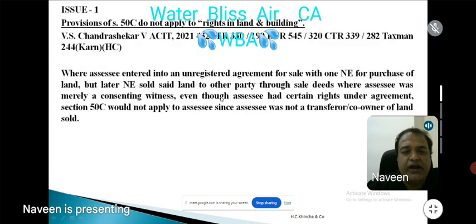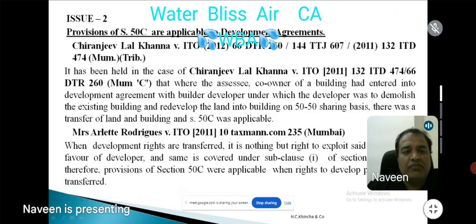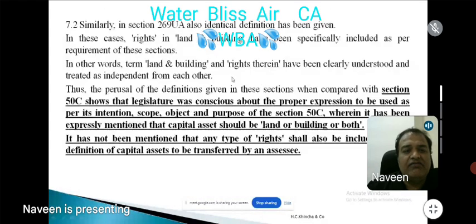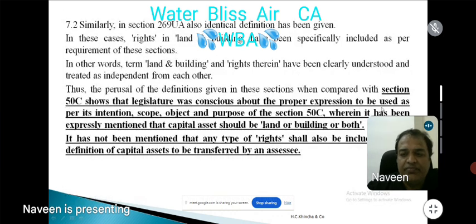We discussed that the provisions of 50C do not apply to rights in land and building. It does not apply to development agreements, nor to land development rights. Therefore, if you see here, Soumya Satan, not applicable to land development rights, ITAT Bangalore Bench. What is it telling? Section 50C shows the legislature was conscious of the proper expression to be used as per its intention, scope, object and purpose, where it has expressly mentioned that the capital asset should be land, building or both. It has not been mentioned that any type of rights shall also be included in the definition of capital asset.